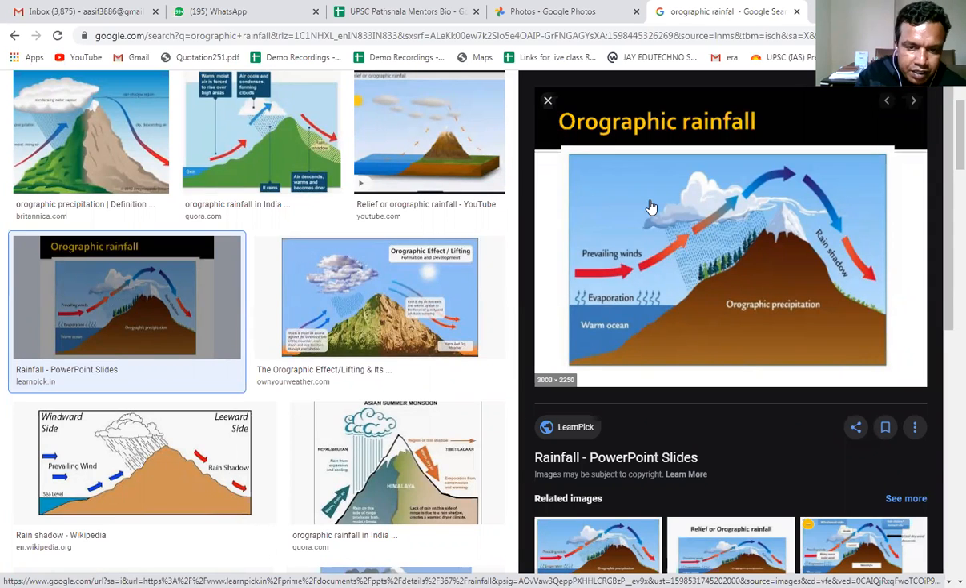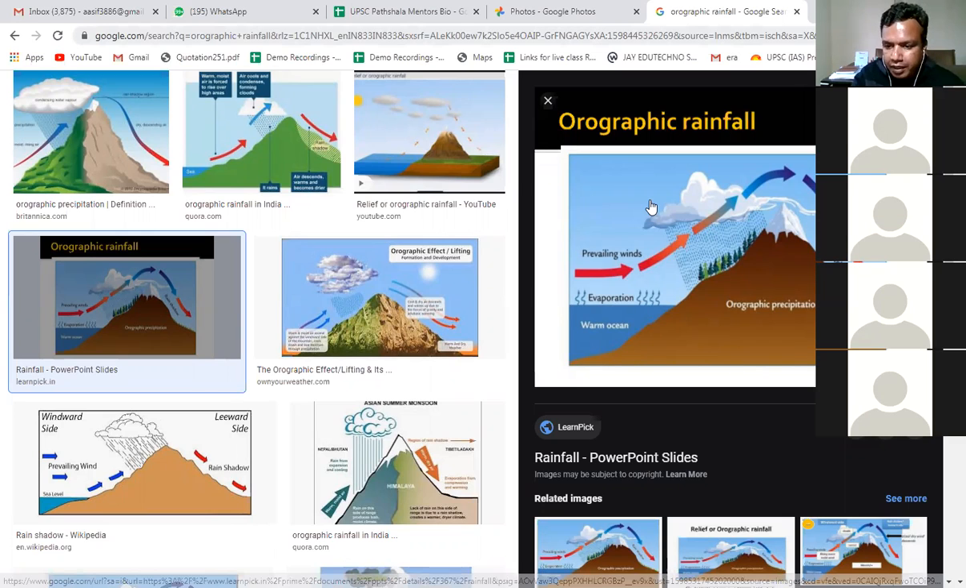Am I right? So as I told you, that addition of moisture also leads to rainfall. So here what is happening? Here the absolute humidity and relative humidity. The relative humidity is same, the temperature is same, but there is addition of the moisture from the prevailing winds.